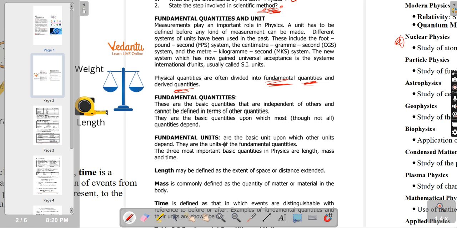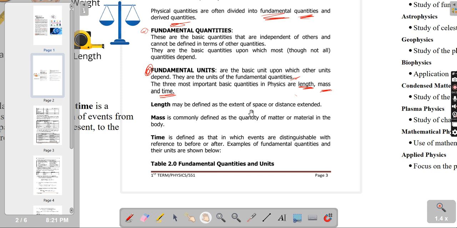Now, fundamental units are the basic units upon which other units depend. So fundamental units are the units for fundamental quantities, because fundamental quantities are the quantities upon which other quantities depend, right? Then fundamental units are also the units upon which other units depend. Do you understand that? So they are the units of the fundamental quantities. Now, the 3 most important basic quantities in physics are length, mass, and time. I mentioned this.